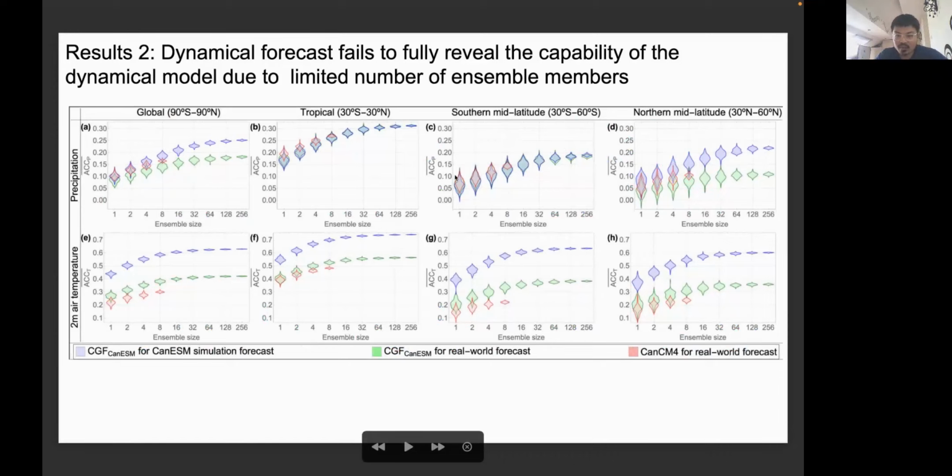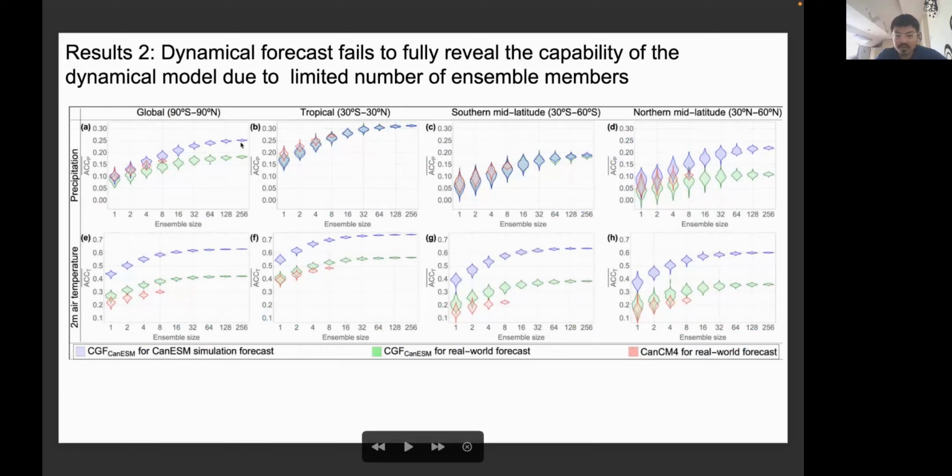And here the red one is the dynamical forecast. We know that if we increase the forecasting members, we have an overall higher correlation coefficient. But we don't have enough members. We can expect a higher skill if we keep increasing the ensemble members, but we don't have these resources. And here, using this conditional generative forecasting methodology, we can create a lot of members.